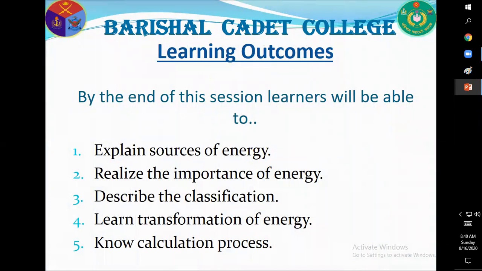After this session, you will be able to explain sources of energy, realize the importance of energy, describe the classification of energy, transformation of energy, and you will know the calculation process of energy and their impact on the environment.